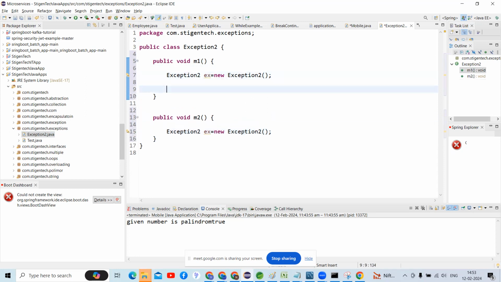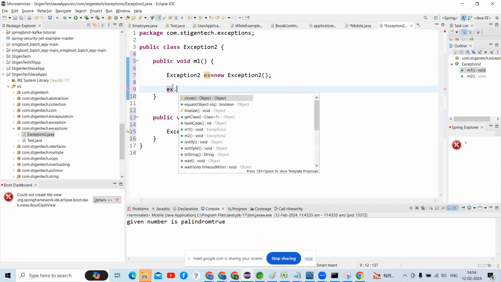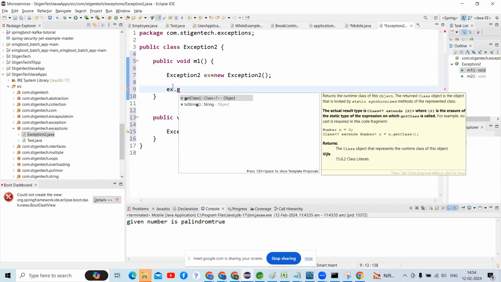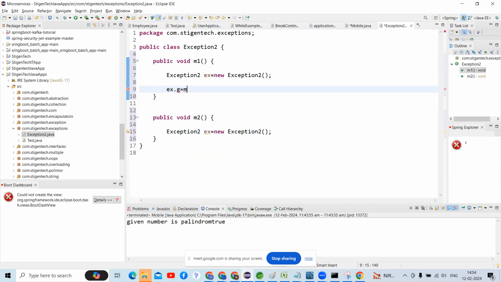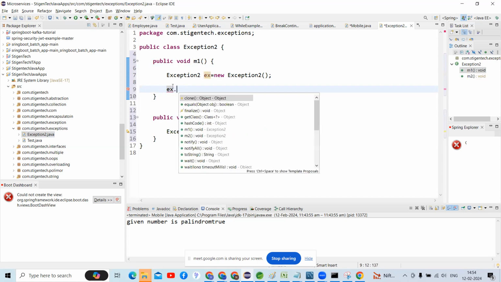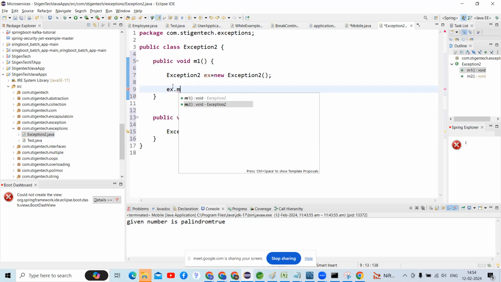We need to call the non-static method. How do I call it? Through the object reference variable: ex dot m2.